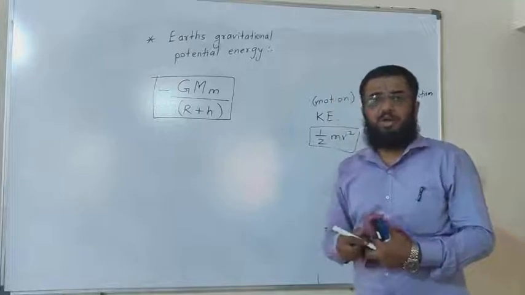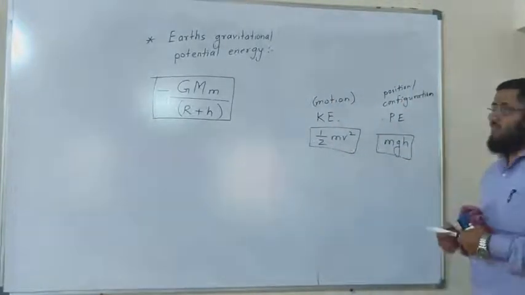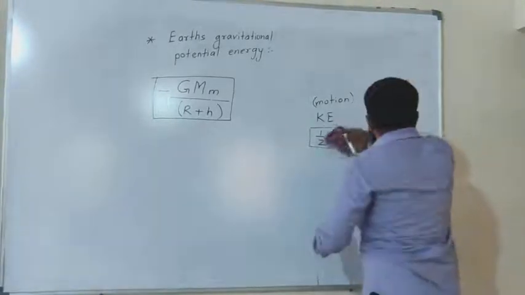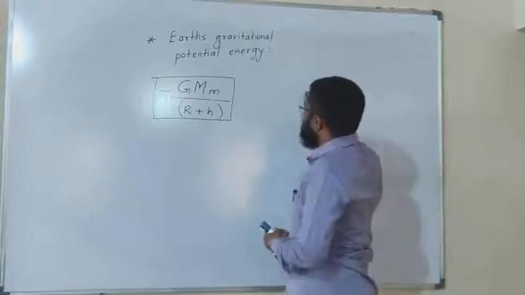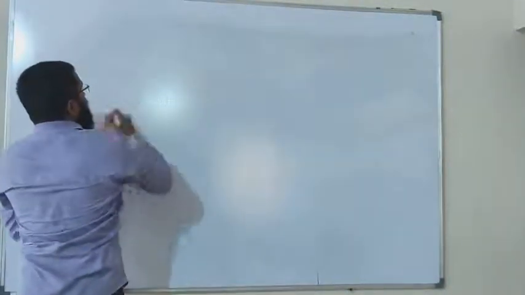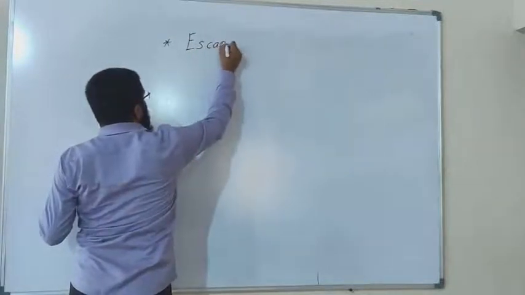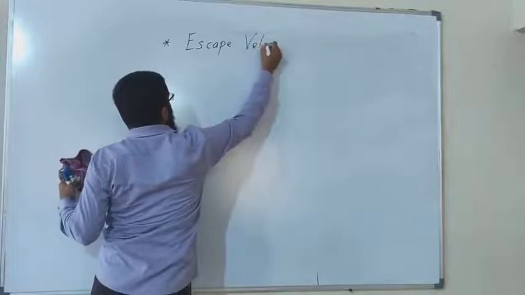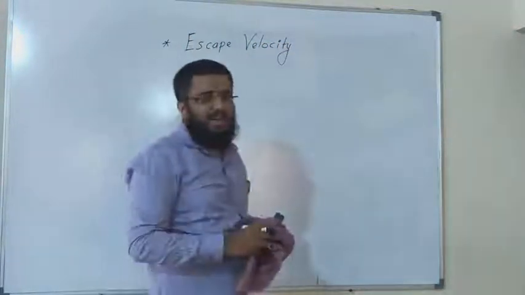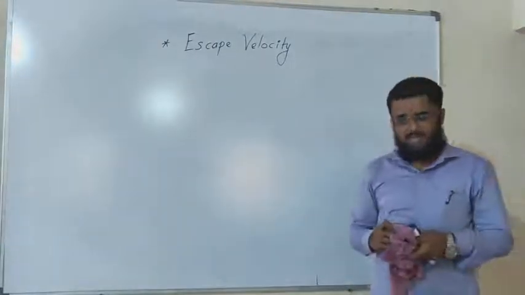And so the last point of this chapter will be the escape velocity. Note it down first. The escape velocity term itself has a meaning that you have to escape from something.